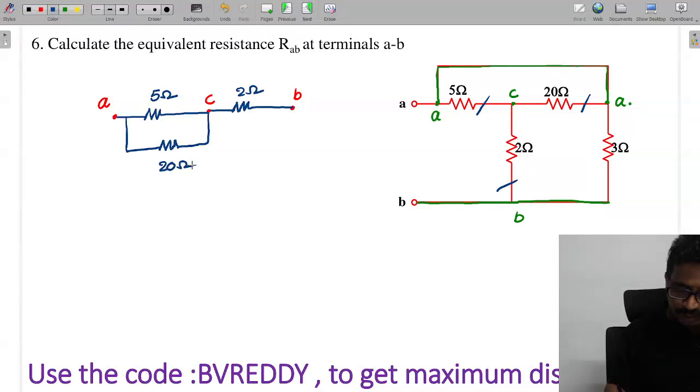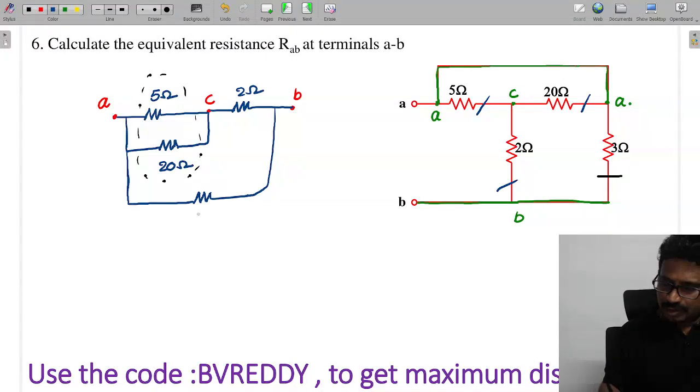Tell me now, these two. How are these two, tell me now? These two are parallel. It becomes 20 parallel to the other, so it will be A. Oh, one more resistance is there. Okay, this is there now. A to B. A to B means where? Here. Resistance is there now. This is A to B. What is the value? 3 ohms.